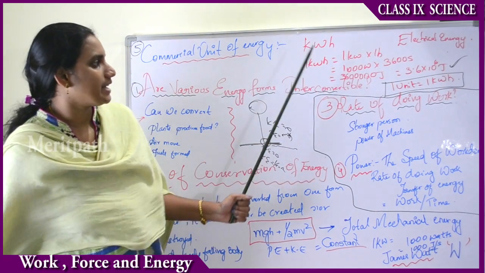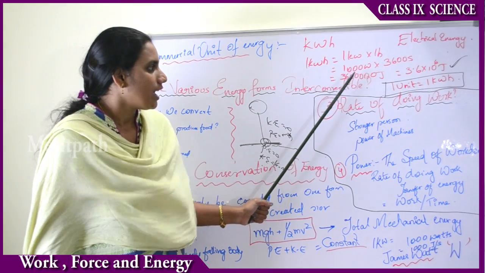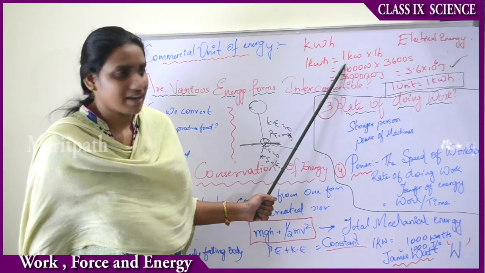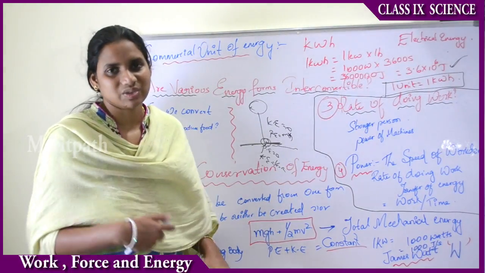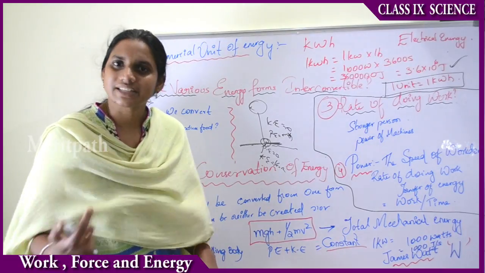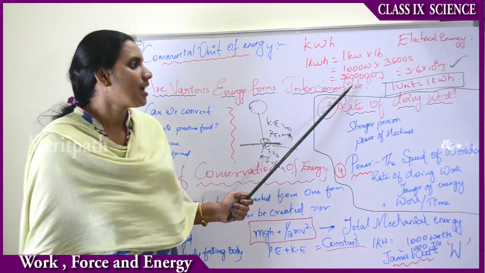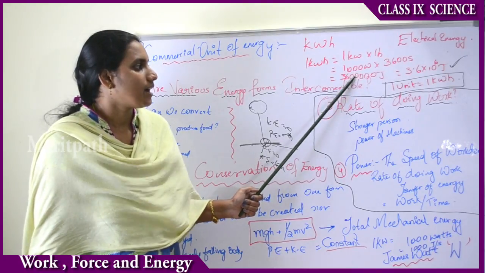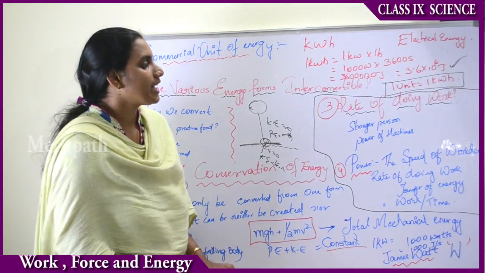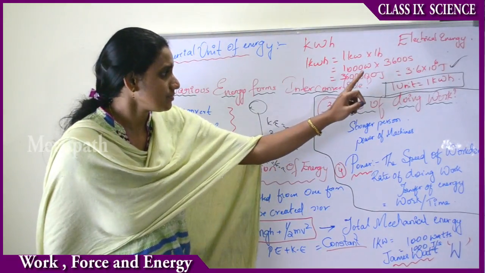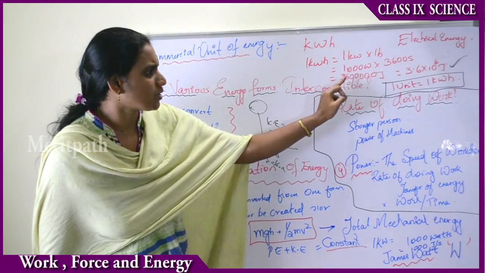Now let us see that 1 kilowatt hour equals 1 kilowatt into 1 hour, that is 1000 watts into 1 hour. 1 hour equals 3600 seconds, that is 60 minutes equals 60 into 60 seconds. Therefore, we will be getting 36 followed by 5 zeros, that is 36 lakhs, or 3 crores 60 lakhs.